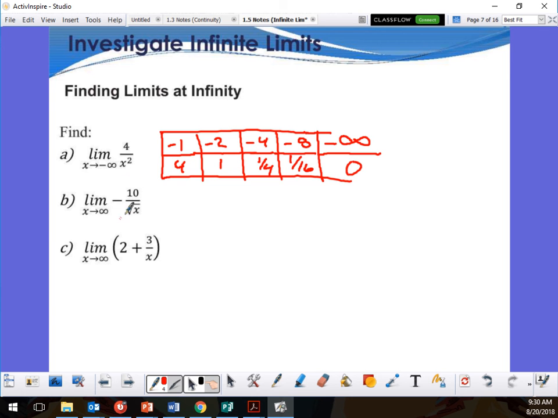So, this right here is going to positive infinity. Let's start by doing positive numbers on my table. Start with positive 1. What do we get?